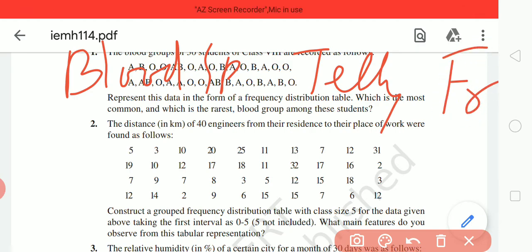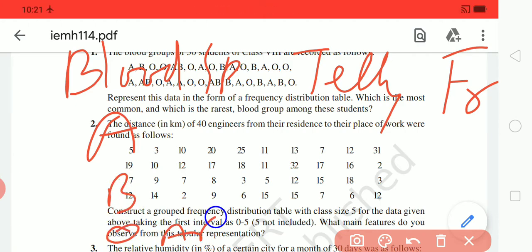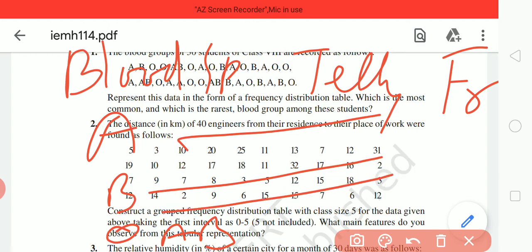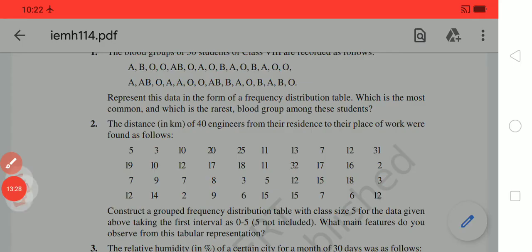Here it is not given that we have to make a grouped frequency distribution table. So blood group A, then B, then O and AB. You can find how many times A comes, how many times B comes, how many times O comes, and how many times AB comes, then write the frequency. This is the table. After doing the examples, try your questions also.